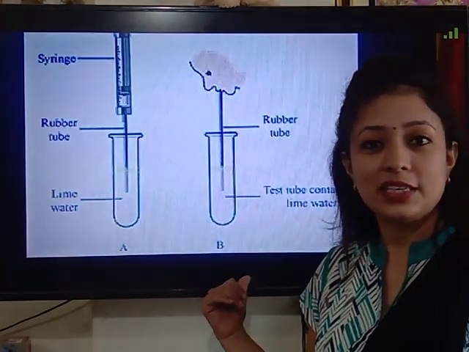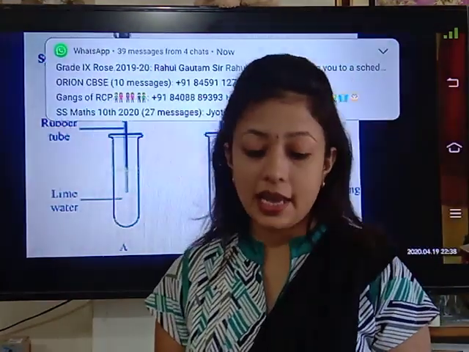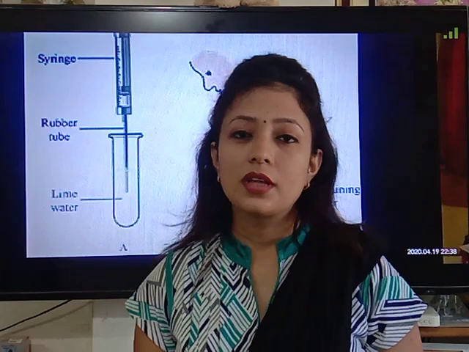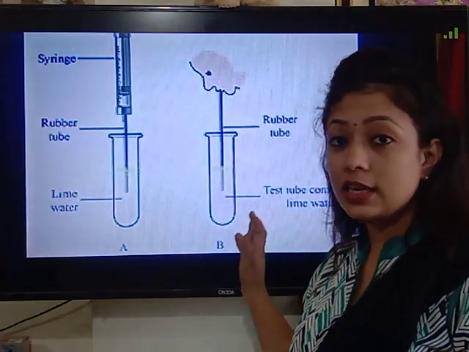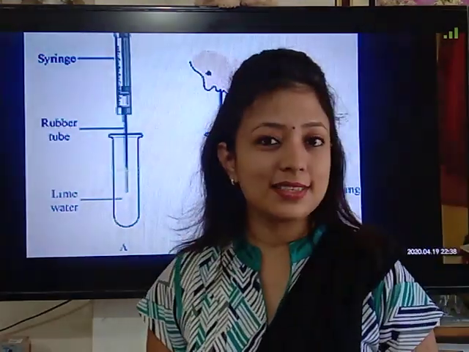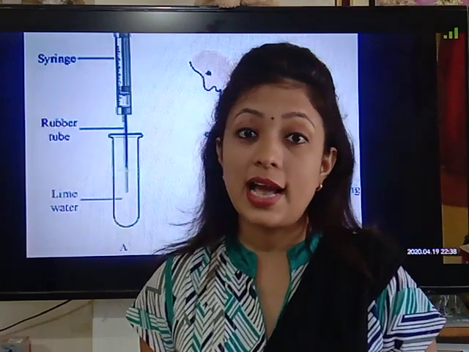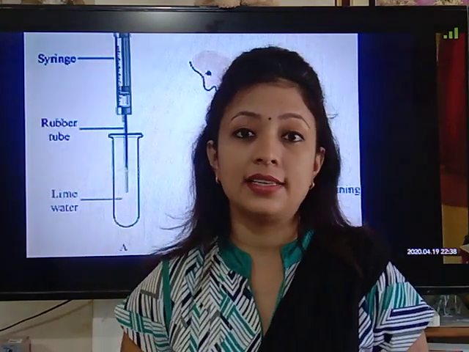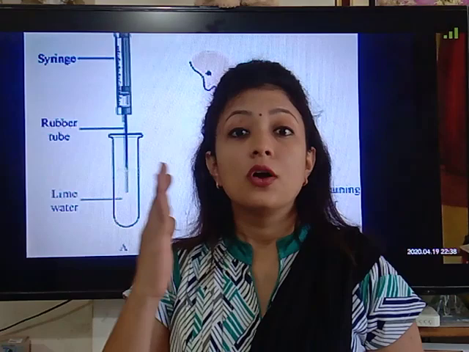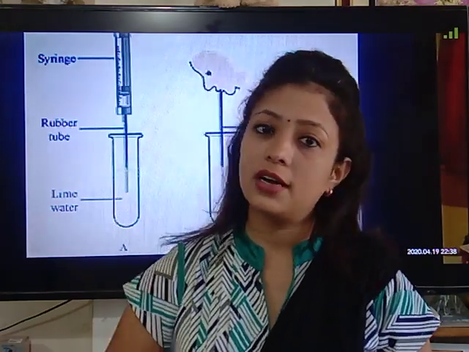But in test tube B, as we are blowing air by our mouth, the color change happens quickly because the gas we exhale contains 4.4% of carbon dioxide.